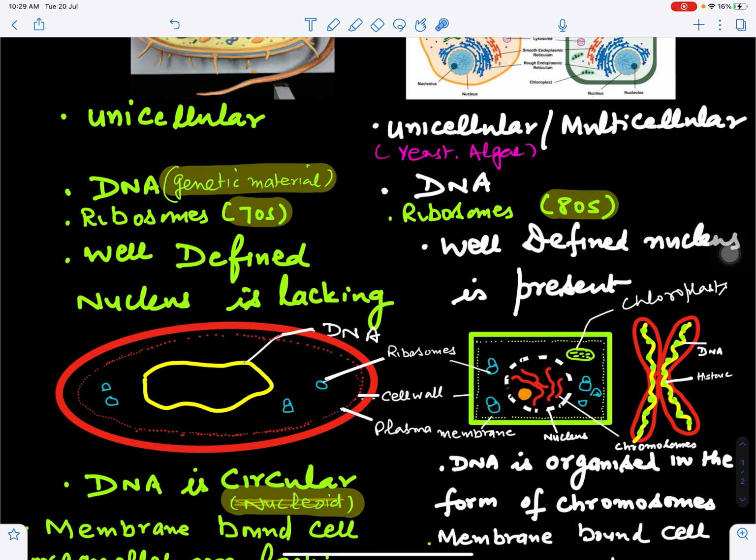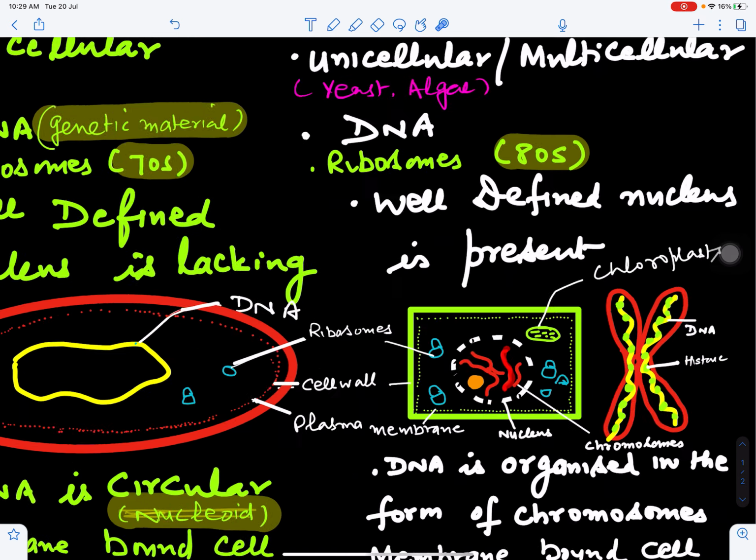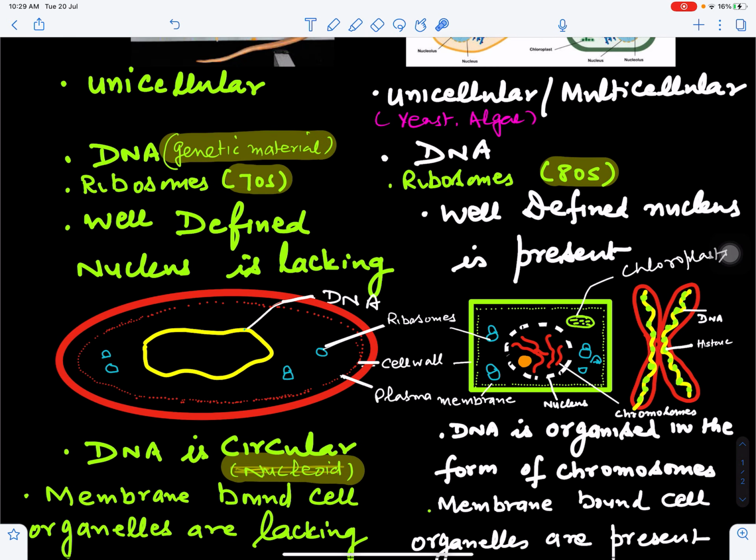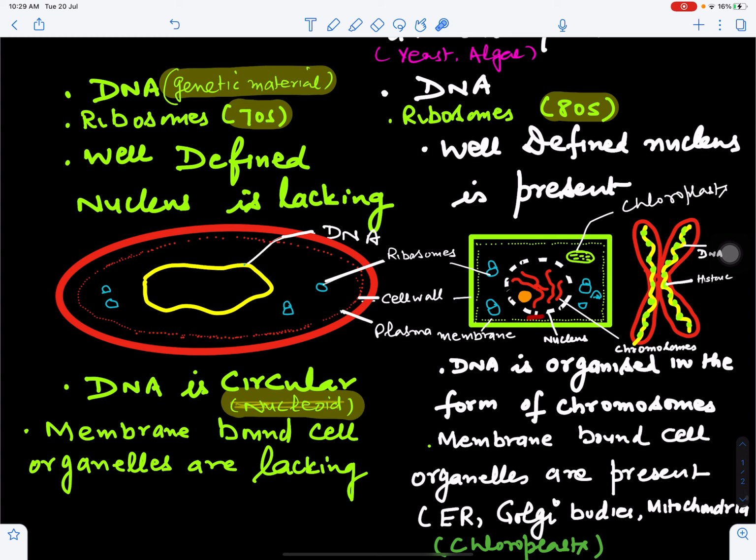But in case of eukaryotes, this is present in a well-defined nucleus. Now this is the nuclear membrane having nuclear pores. This is the nucleolus, and these are the chromatin reticulum network. If we enlarge this chromatin reticulum network, it is present in the form of a chromosome. On the chromosome, DNA is present in a linear form, and this is also showing association with histone proteins. Now this is present in the form of a well-defined nucleus, and here it is present in the form of a nucleoid.